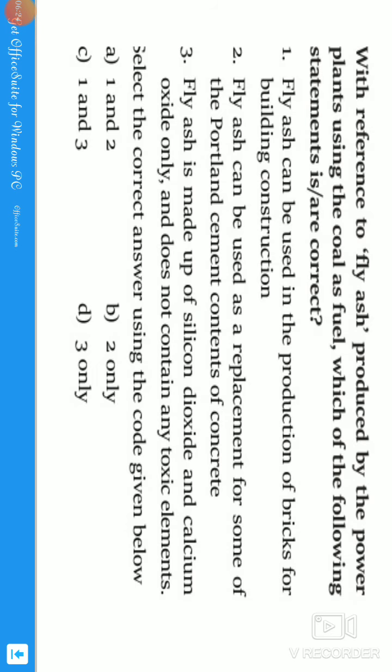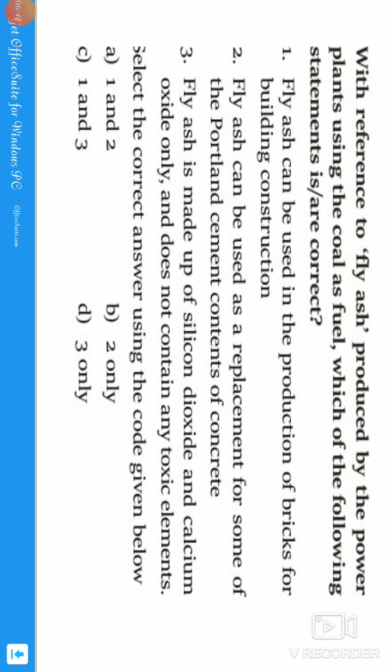With reference to fly ash produced by the power plants using coal as fuel, which of the following statements is or are correct regarding the fly ash? Guys, I have taken fly ash as a separate topic. Okay, very important topic guys, very important. So actually, what do you mean by fly ash?